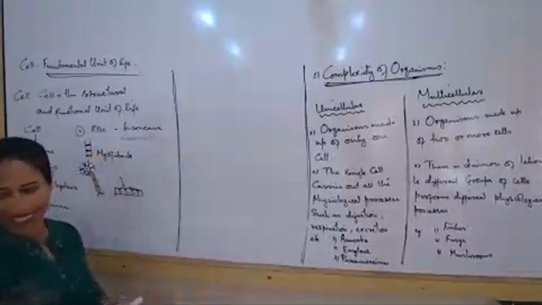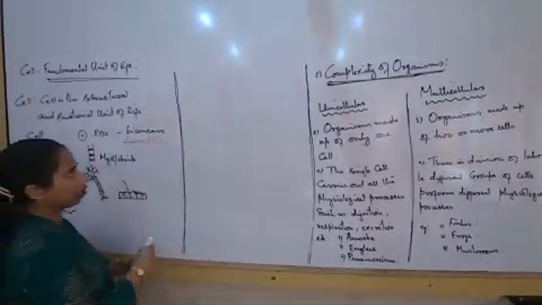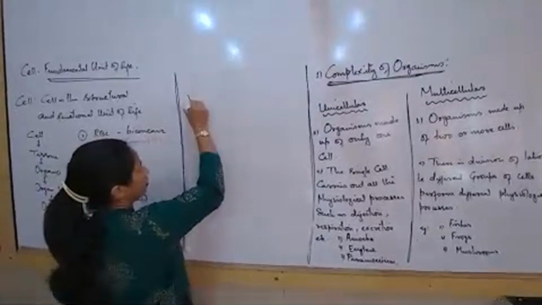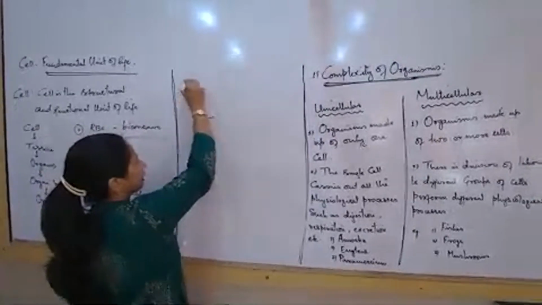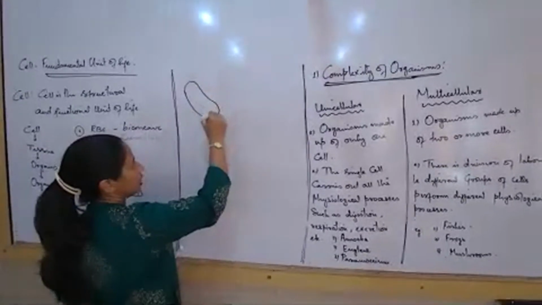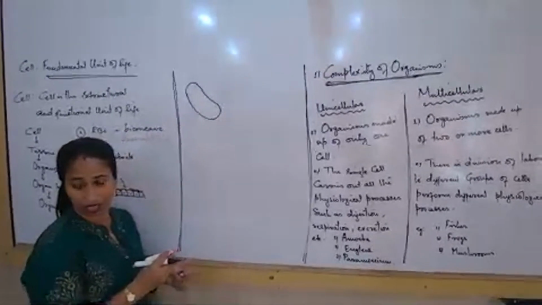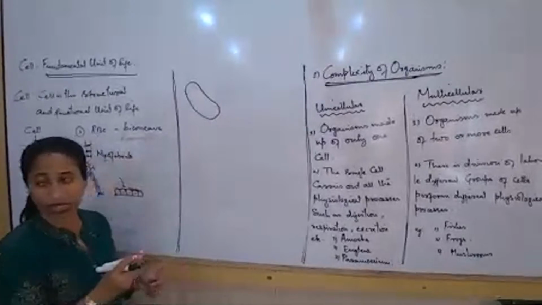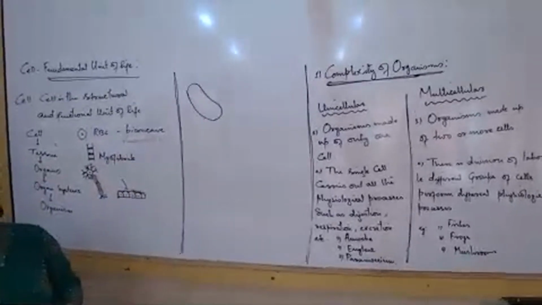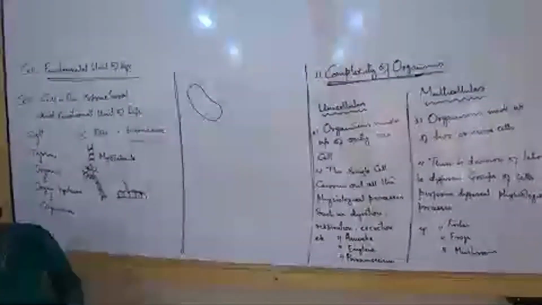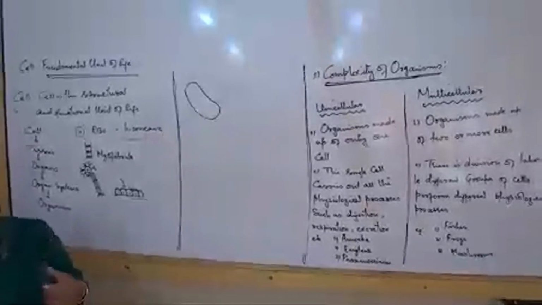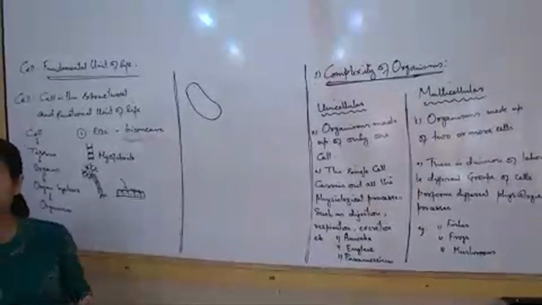How are cells complex? Now, if I talk about one particular cell like this, it has many organelles, like nucleus and mitochondria. So based on that, we can talk about how the cell is complex.